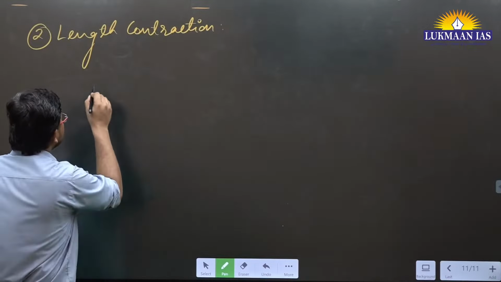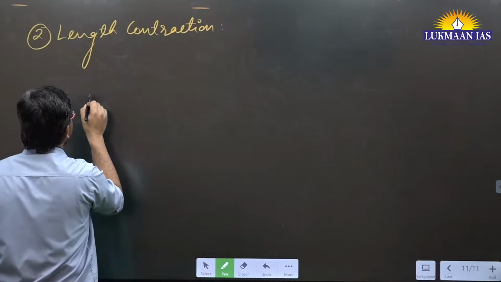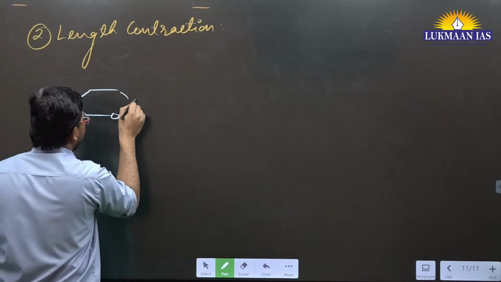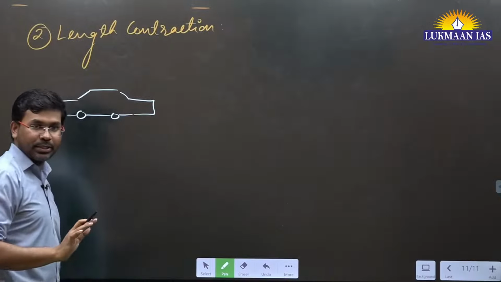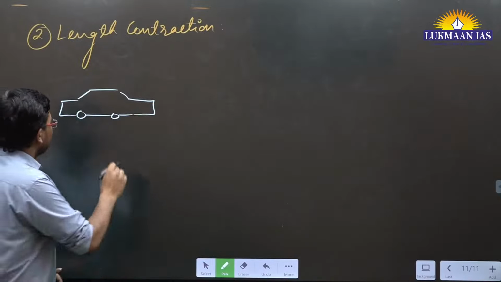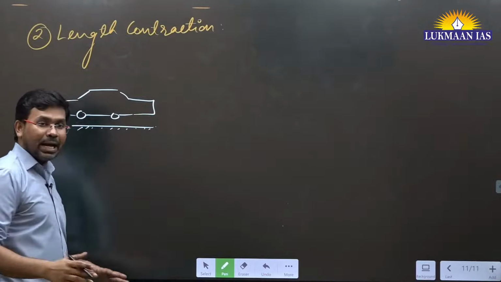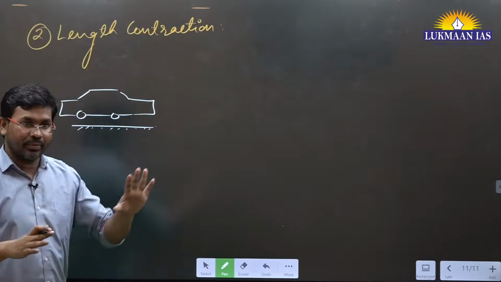So generally, let's say there is an object. Let's consider this object to be a car. I have made a bigger car. So if this car is at rest, what will happen? This car will appear to be larger to us.